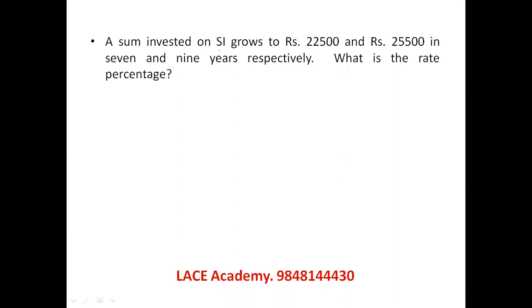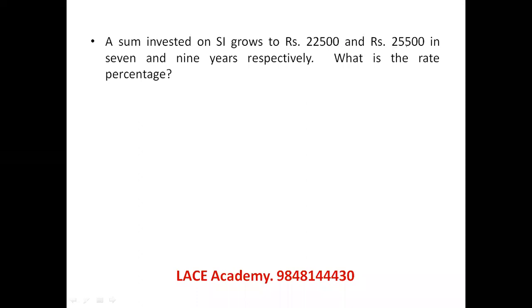A sum invested on simple interest grows to 22,500 rupees and 25,500 rupees in 7 and 9 years respectively. So 7 years total is 22,500, 9 years total is 25,500. What is the rate of interest? In a 2 years gap, the sum increases by 3,000, so that is the interest levied in 2 years.